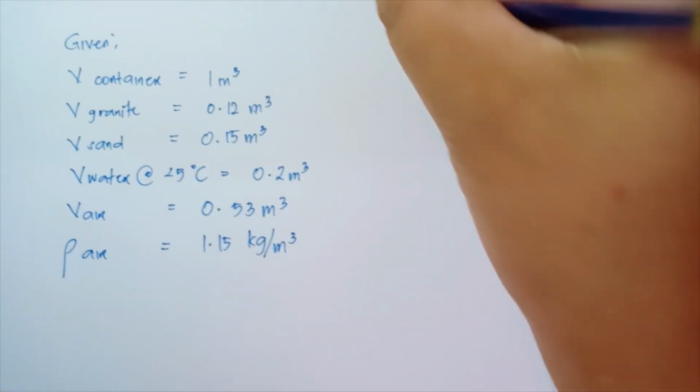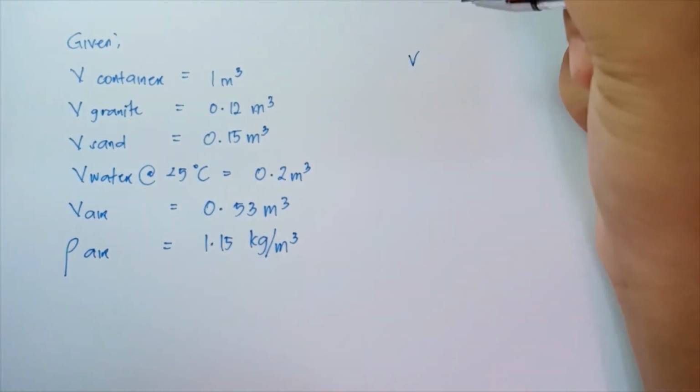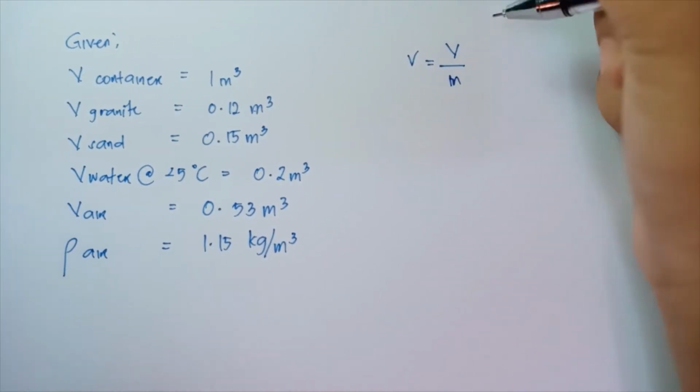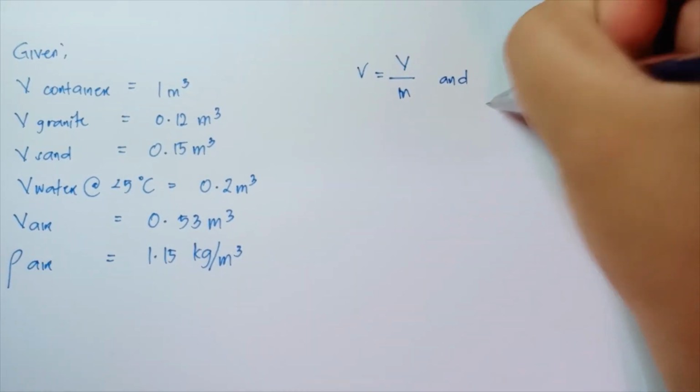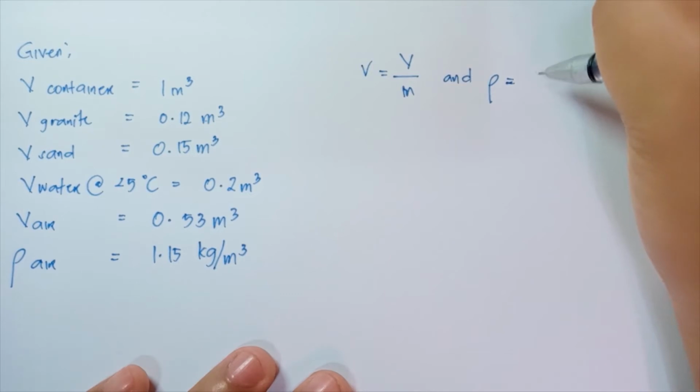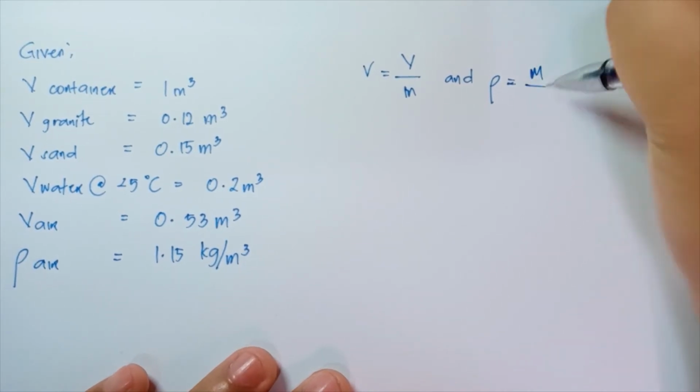And we know that the specific volume is just equal to volume over mass, and that density is just equal to mass over volume.